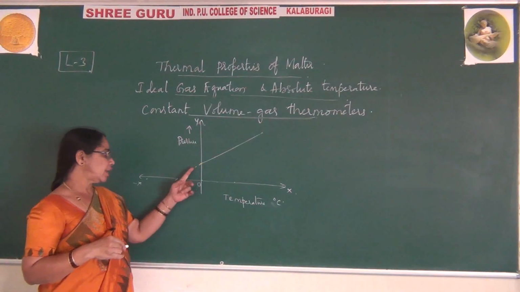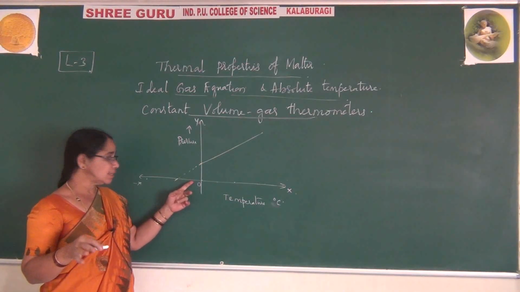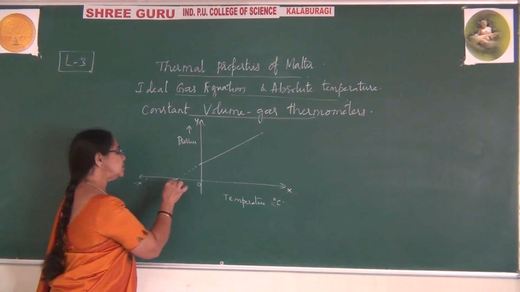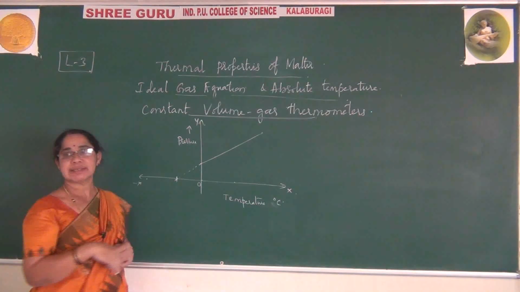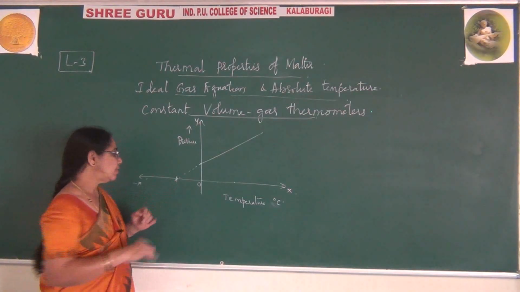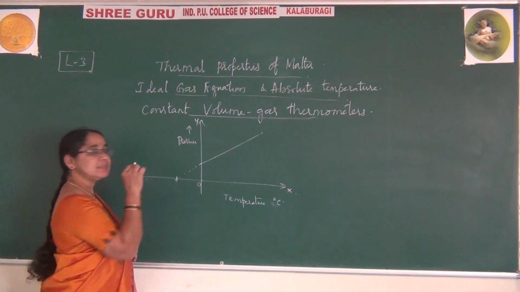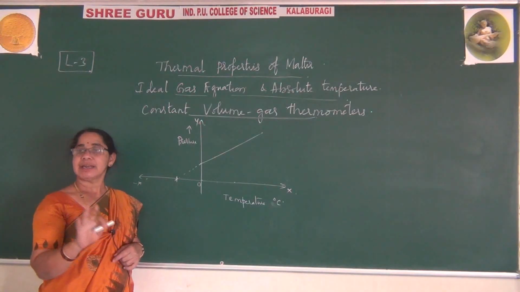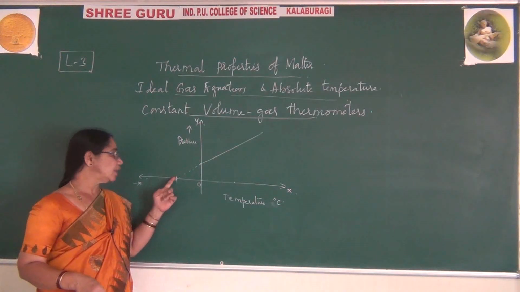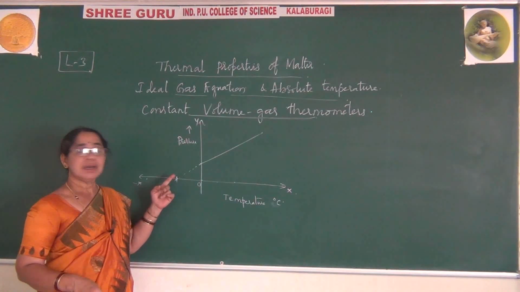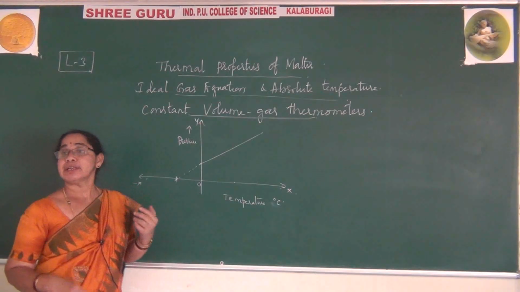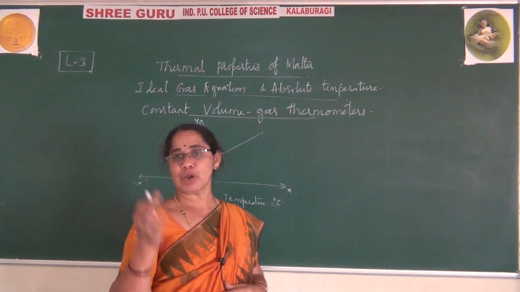So pressure goes on decreasing, and the temperature decreases to less than zero. At this point, it cuts the temperature axis. So what happens here? The temperature becomes very low, less than zero. Temperature decreases, pressure also decreases. So what do you observe here? At this point, there is no kinetic energy of the gas molecules.